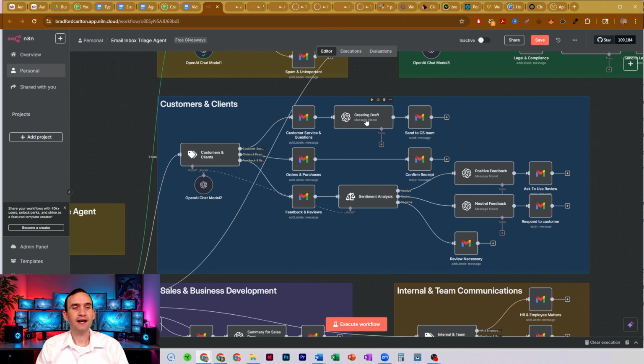And then tell it that, okay, you're going to respond to the customer, pull the answer from our Supabase database, and then draft a response. And then that drafted response could then be emailed back to the client who emailed in with the customer support ticket in the first place. So that's an option of something that you can do with this.